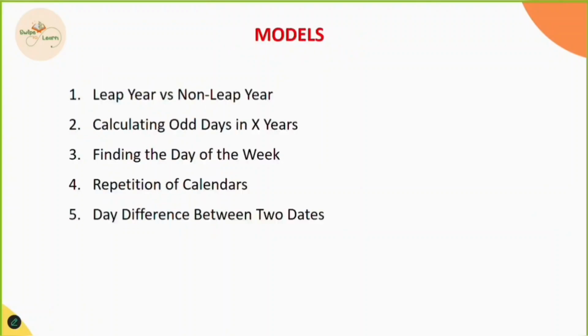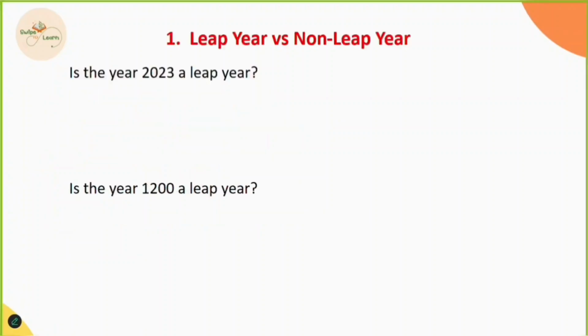Calendars are actually a simple and short concept, but guess what? Everything about them revolves around only 5 models. Yes, just 5 models unlock the entire logic behind how the calendars work, starting with a very basic concept: finding the leap years and non-leap years.